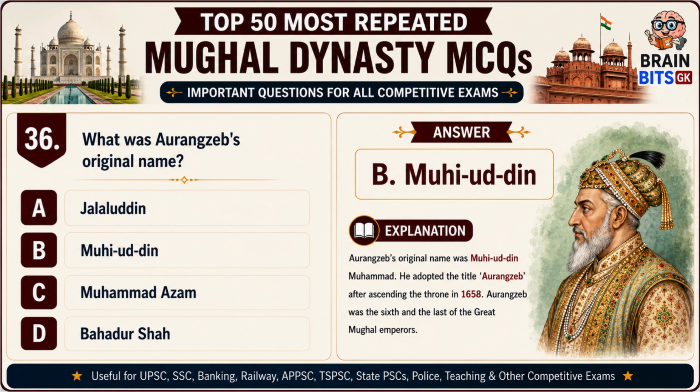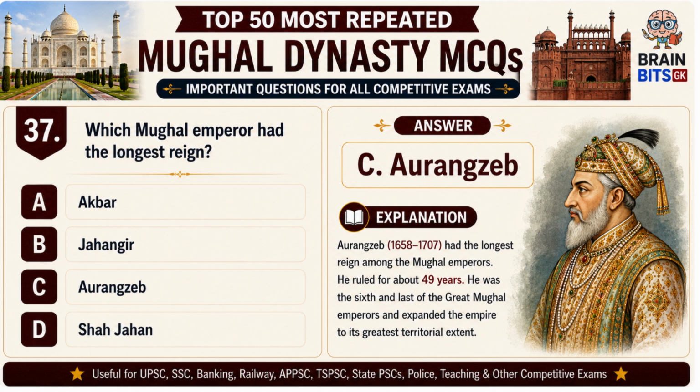Correct answer is B. Muhyi-ud-Din. Aurangzeb's full birth name was Muhyi-ud-Din Muhammad. After becoming emperor in 1658, he adopted the imperial title Aurangzeb Alamgir and went on to become the longest reigning Mughal emperor. Which Mughal emperor had the longest reign?